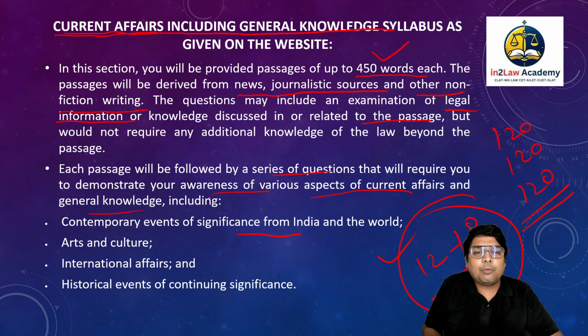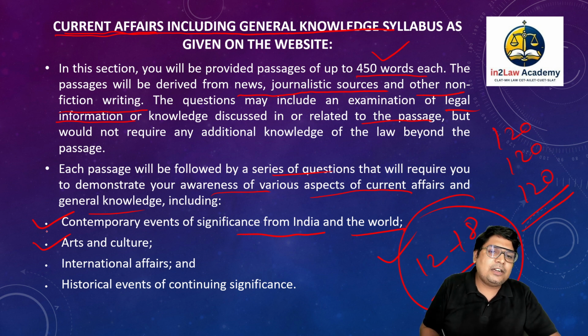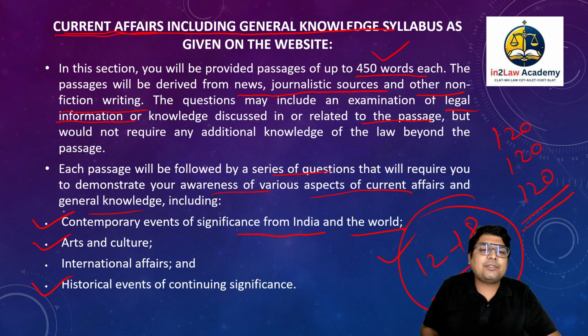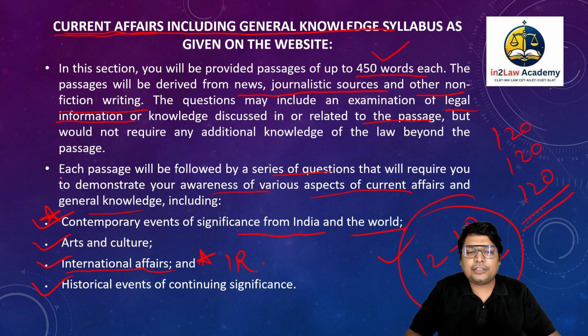Contemporary events of significance from India and world, they are tested. Many of the paragraphs are asked from this particular part. Arts and culture, very few passages have come from this particular section. Historical events of continuing significance, again, few passages have come. But international affairs, that is a very, very important subsection within this section. So international affairs, that is IR, international relations, or contemporary events of significance from India and world. These are the two most important subsections within this section, right?